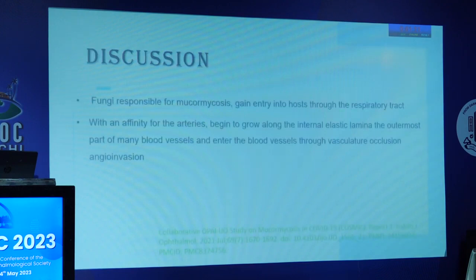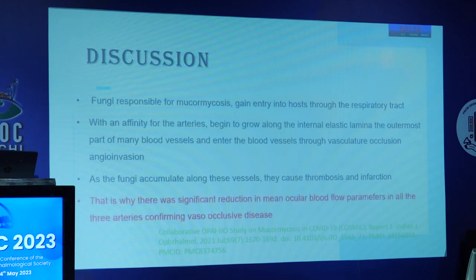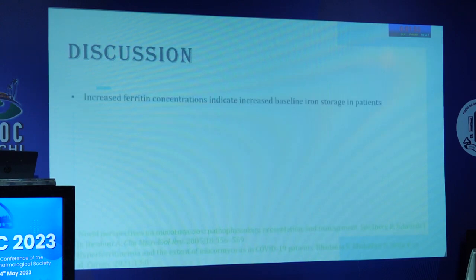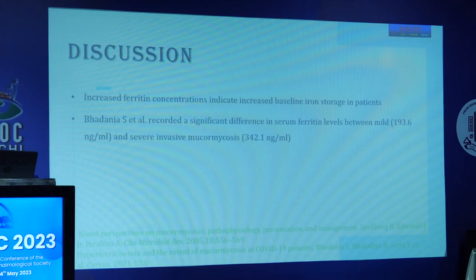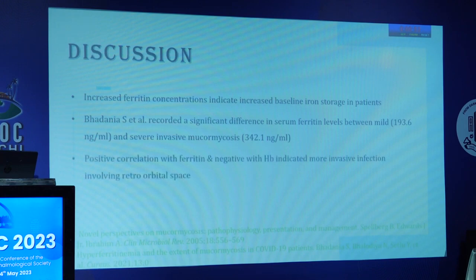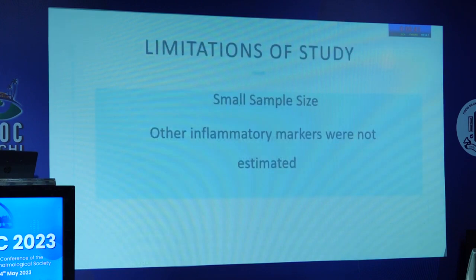So, mucor has an affinity for the arteries, and it grows along the internal elastic lamina, and causes thrombosis and infarction. The mean reduction in ocular blood flow parameters confirmed that there was vaso-occlusive disease. Increased ferritin concentration indicates an increased baseline storage of iron in such patients, and that has been seen in other studies also. Because there was a positive correlation with the ferritin levels and a negative one with hemoglobin, that again indicated an invasive fungal infection in the retroorbital space.